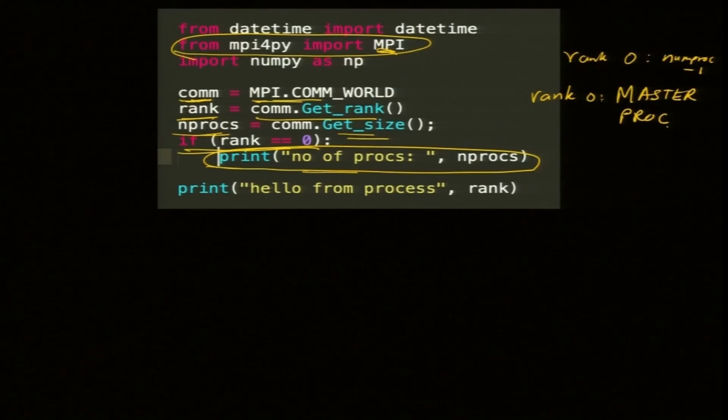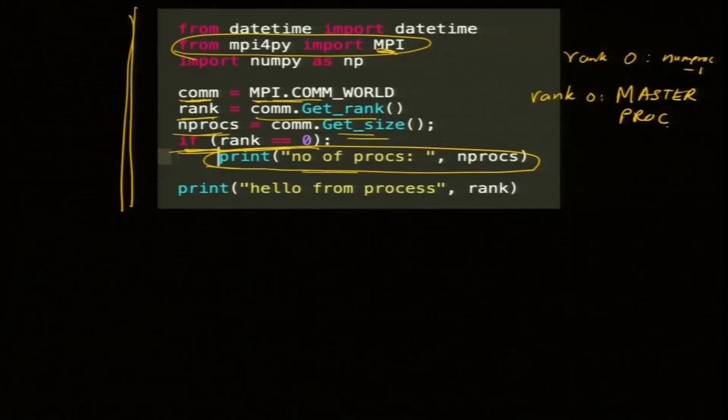So this will print only once with this if statement. Is it clear? But as I said, this program will run on all the processors, the full program, unlike multi-threading, where only the function was run by different threads. There is only one program for one process, except the function.